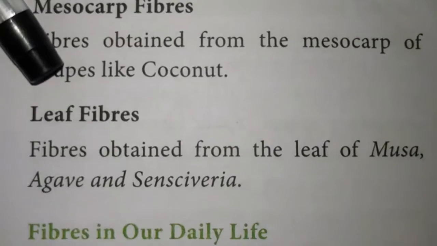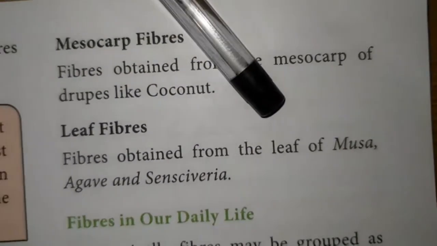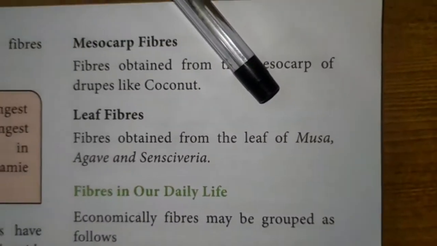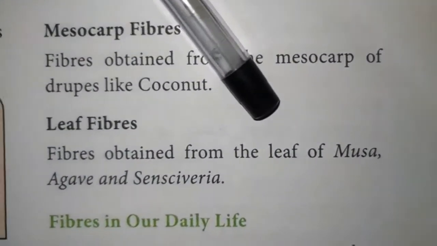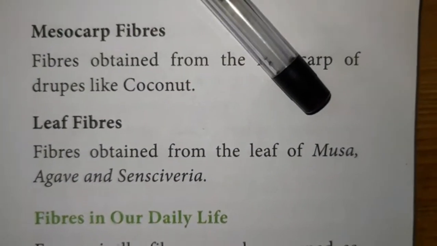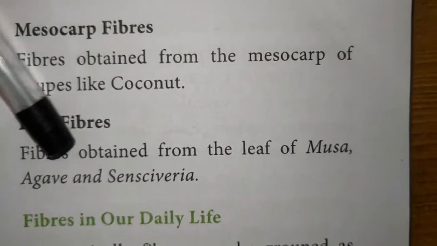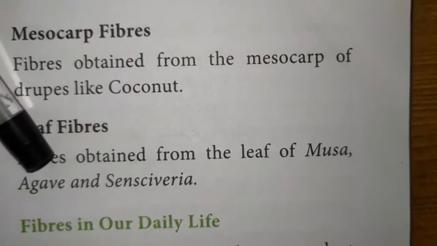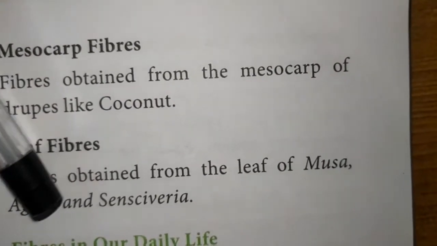Then the last type of fiber is leaf fiber. The fiber which is obtained from the leaf of the plant is called leaf fiber. The leaf of the plant is used to make the fiber. Examples: Musa, Musa means banana, agave plant and sansevieria. The leaves are used to make fibers.